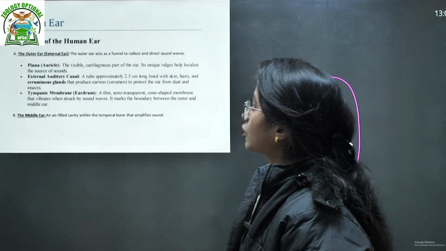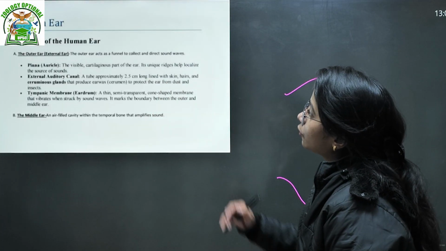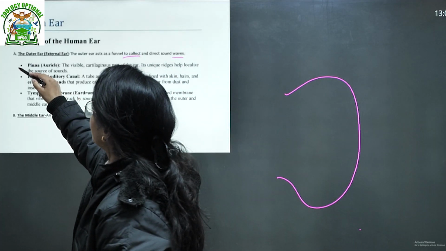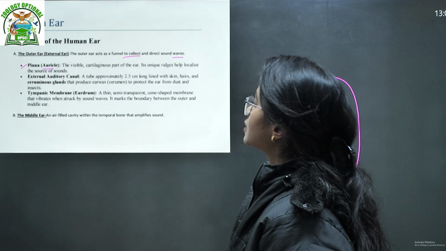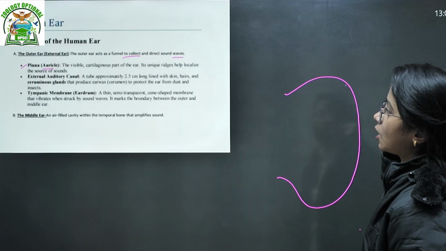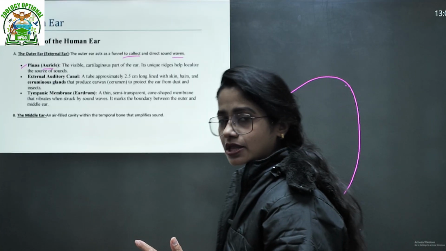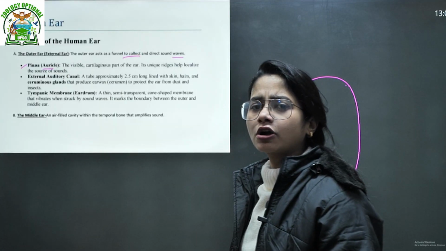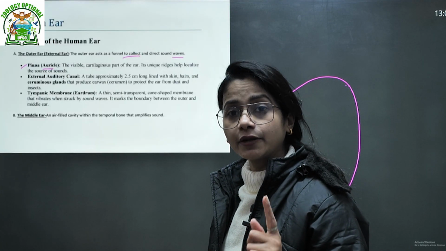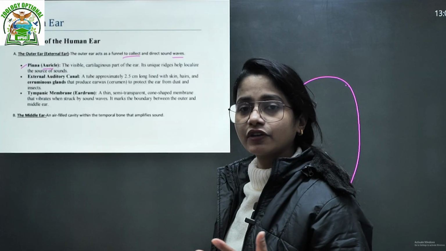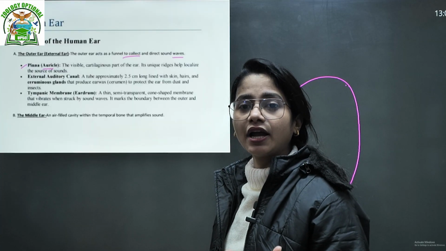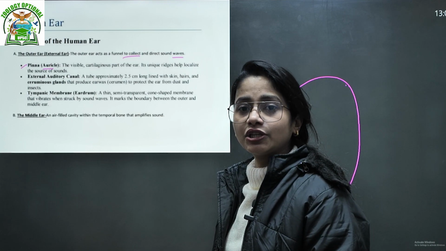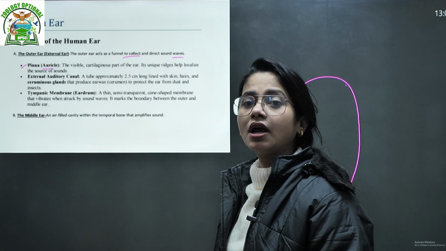First, in the structure of the outer or external ear, the outer ear acts as a funnel to collect and direct the sound wave. The first one is the pinna, also known as the auricle, the visible cartilaginous part, which we can see. Of course, it has significance in the balance mechanism also, but we will talk about that later, as we have done with the eye. In the eye, we first talked about the anatomy, then the physiology, and in the second lecture the other functions.